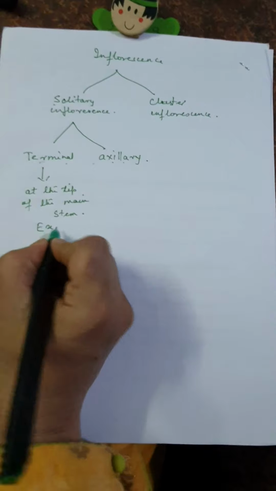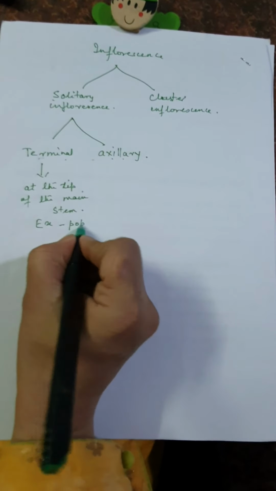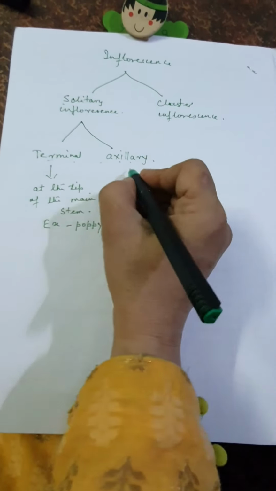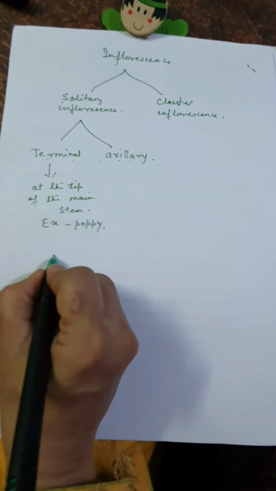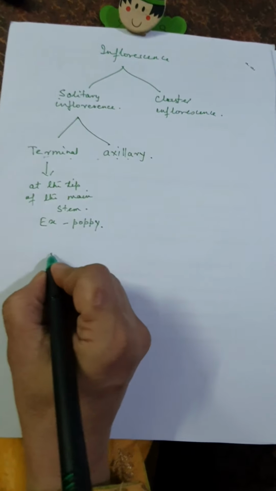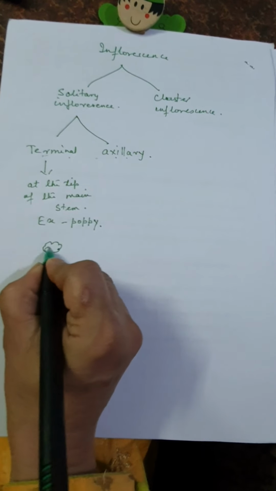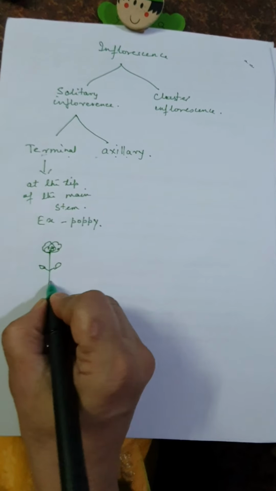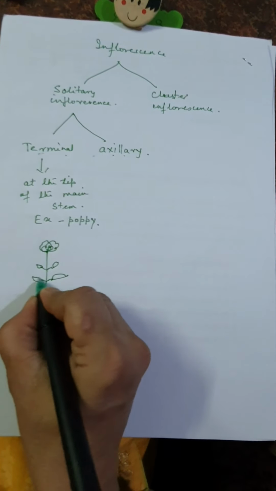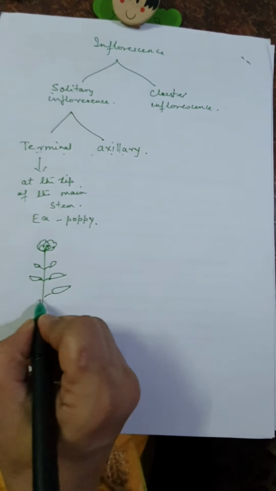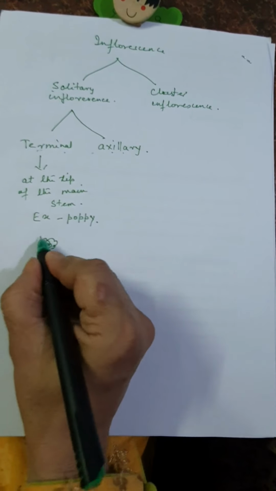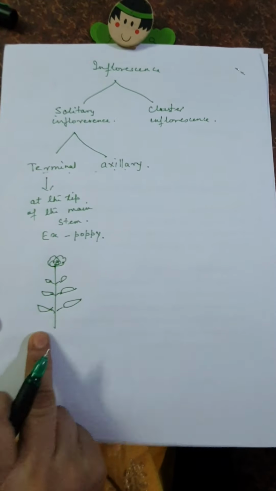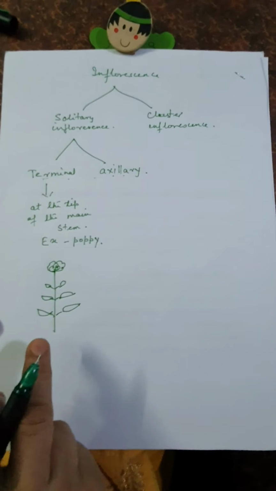Example: poppy. In poppy, for example, there is the main stem, flower, leaf, and only one flower at the terminal position of the plant. That is terminal solitary inflorescence.